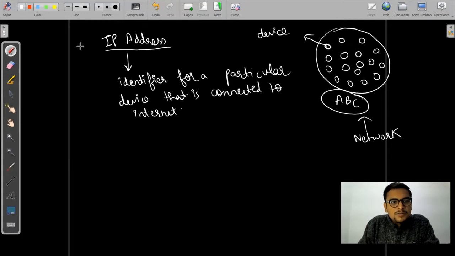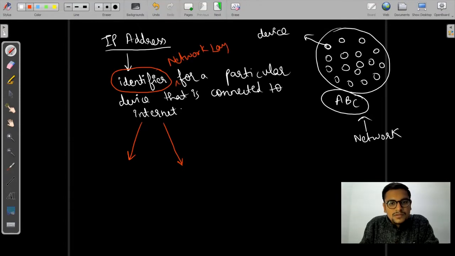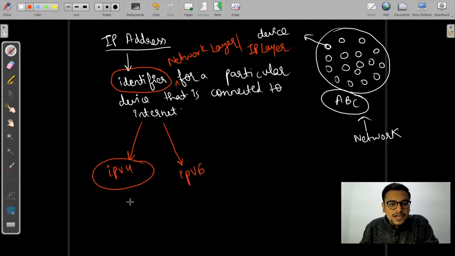Now, when I talk about IP addresses, there are two protocols. It identifies a particular device that is connected to the internet, and it is a unique identifier which works on the network layer, or we also call it the IP layer. There are two protocols which use IP addresses: IPv4 and the second one is IPv6. In this chapter we are going to focus on the IPv4 protocol.